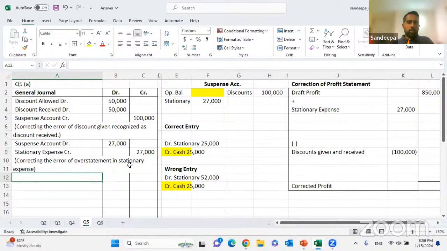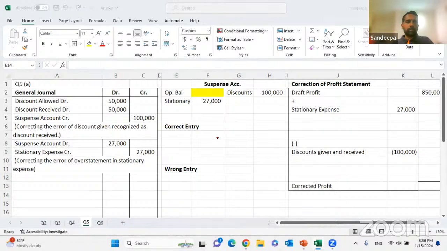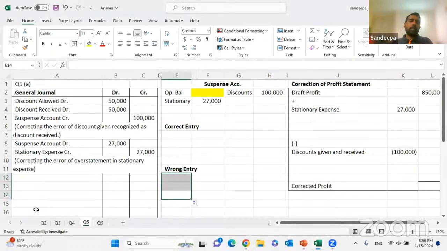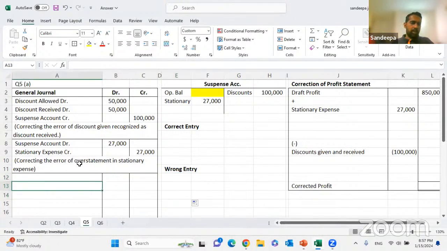So two adjustments we have completed. We'll move on to the third one, which is pretty easy. Electricity bill for the month of March, 35,000, has been completely omitted. It has not been accounted at all, so you haven't paid it either. Month of March is the last month. So you pass the double entry. That's easy.